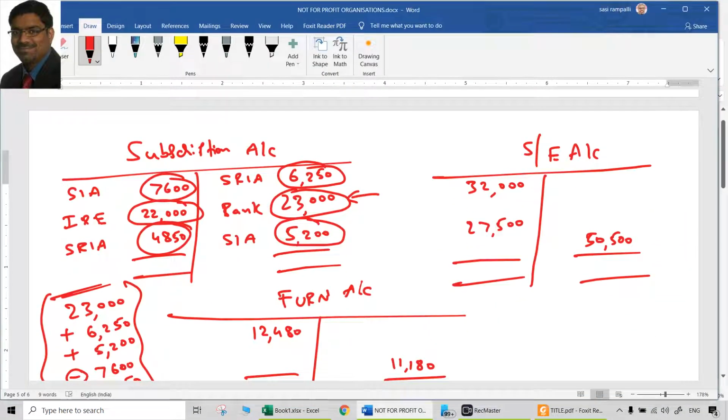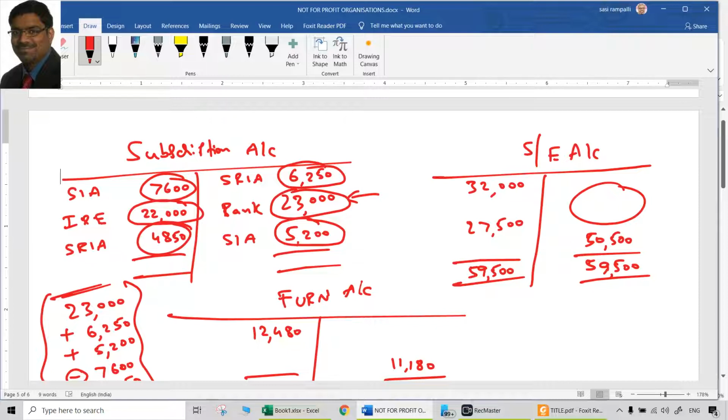Now comes the sports equipment account. What is the balancing figure here? 32,000 plus 27,500 minus 50,500. See, ideally the total of the sports equipment account is 59,500. It should be 59,500, but it became 50,500. How it became 50,500? Only two possibilities. Either something would have been sold, or maybe they already provided depreciation.